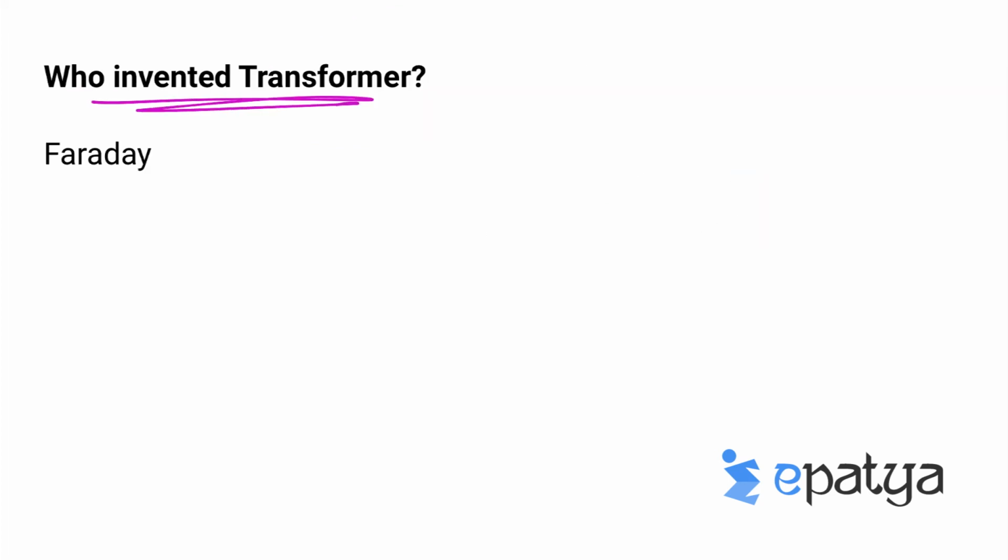Who invented transformer? Faraday. Michael Faraday invented the transformer. This transformer, we can say, is a static electrical machine which transfers AC electrical power from one circuit to the other circuit at a constant frequency. But the voltage level in the transformer can be altered. That means voltage can be increased or decreased according to the requirement. So that is the purpose of a transformer.